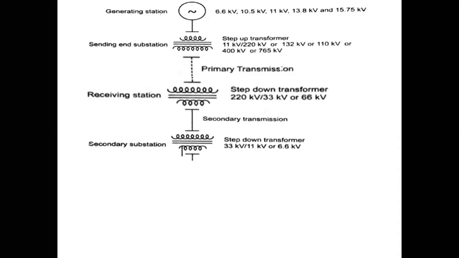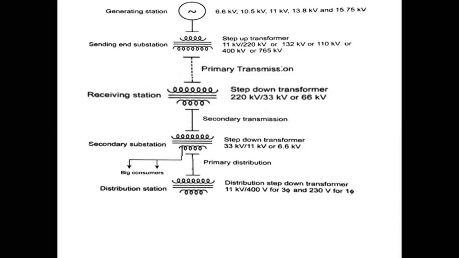Now, from the secondary transmission system, a few big customers take electricity and distribute the power to their own customers. Just like Reliance or any other big companies. So big companies take the power after secondary transmission. They can take, or they cannot take. Both are possible.